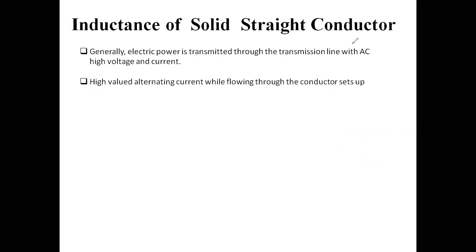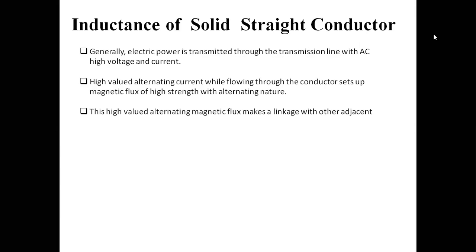Okay, so when any current flows through a conductor which is AC in nature, it will produce some magnetic field. High valued alternating current while flowing through a conductor sets up a magnetic flux of high strength with alternating nature. So high valued alternating flux makes linkages with other adjacent conductors or parallel conductors. We may have a single conductor, or we may have different conductors side by side or in parallel.